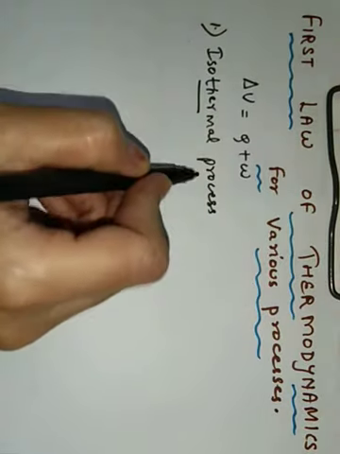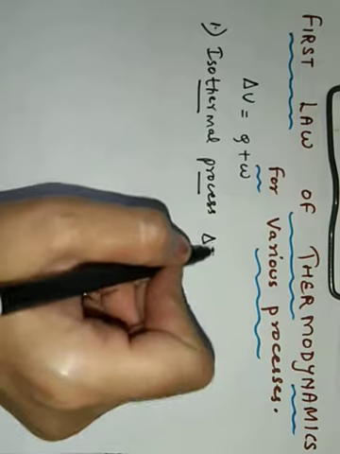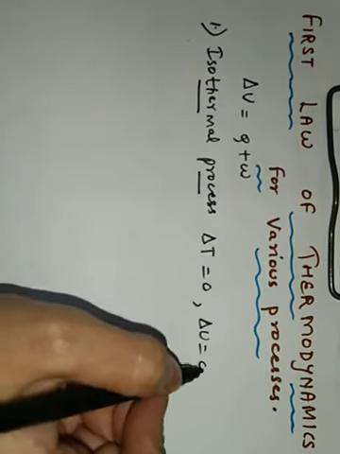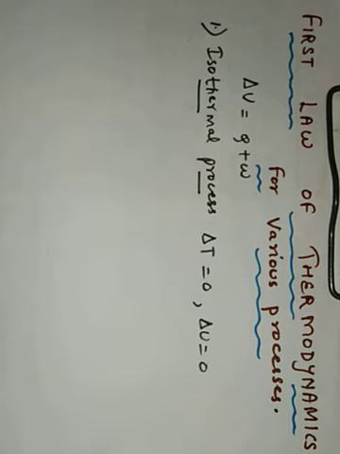I hope you remember in the isothermal process delta T was 0 and hence delta U was 0. Change in internal energy was 0 if there is no change in temperature, right? This was true for the isothermal process.